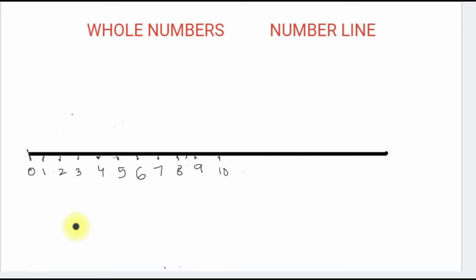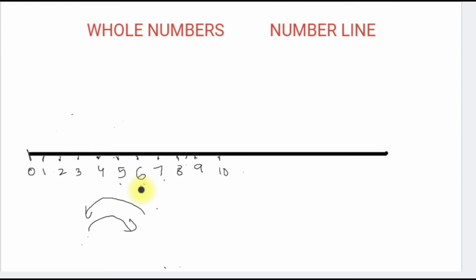We can represent the numbers on the number line like this, right? So what is a successor and what is a predecessor? Successor means the next number. Predecessor means just the previous number, right? So 5 is the predecessor of 6 and 7 is the successor of 6, right?